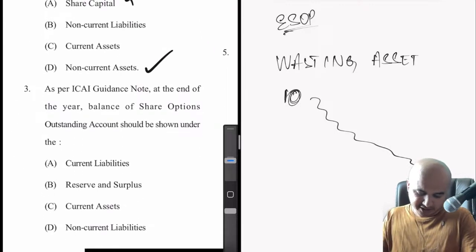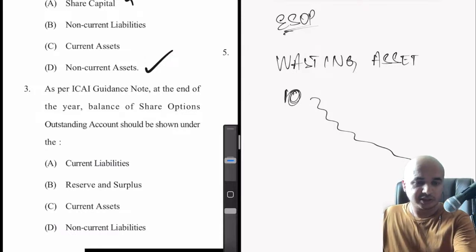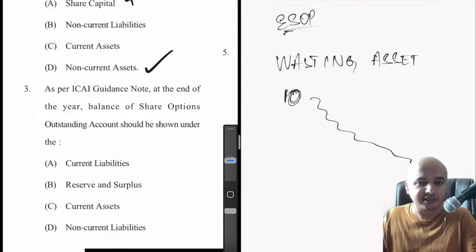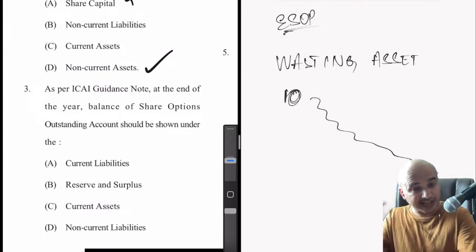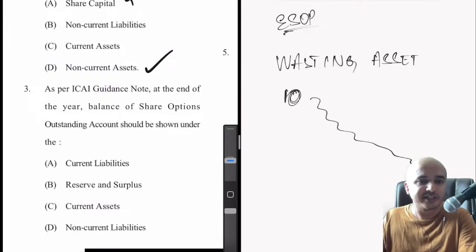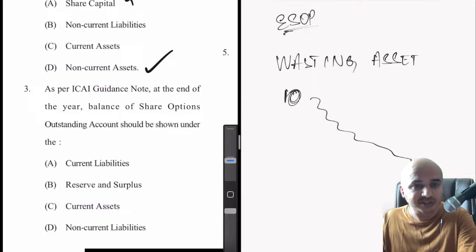Okay, let's move on. As per the ICAI guidance note, at the end of the year, the balance of share options outstanding account should be shown under dash. So this again is a pretty straightforward question. For this, you'll have to look at the ICAI guidance note.